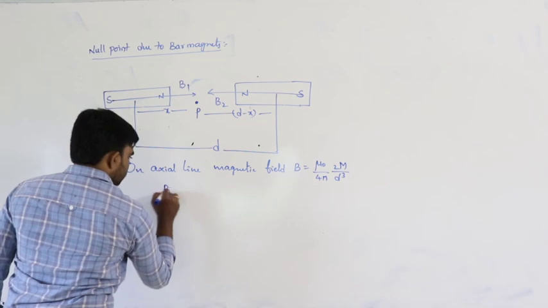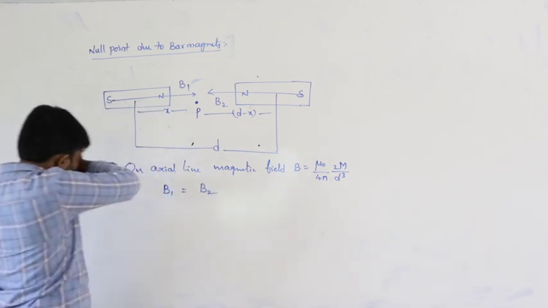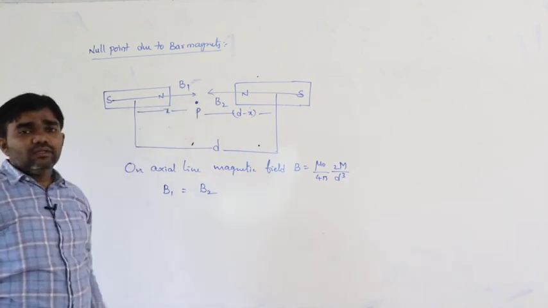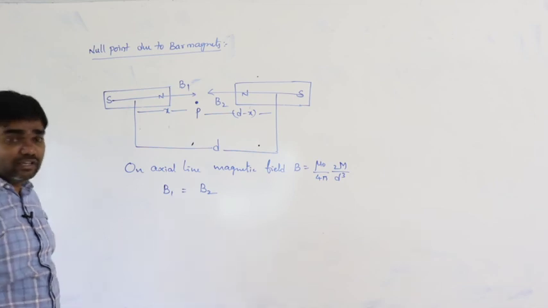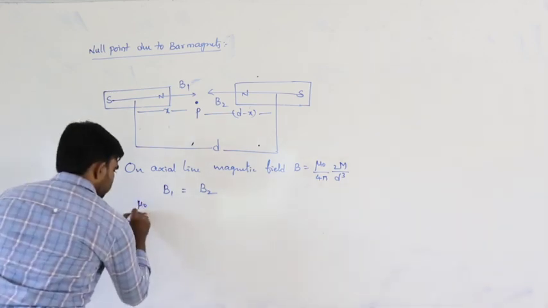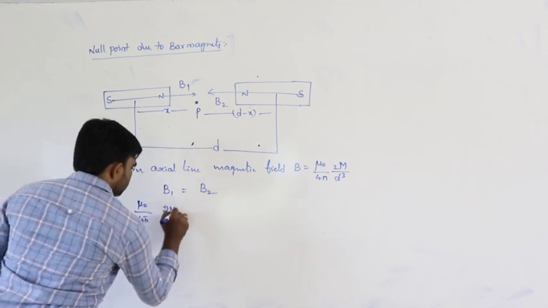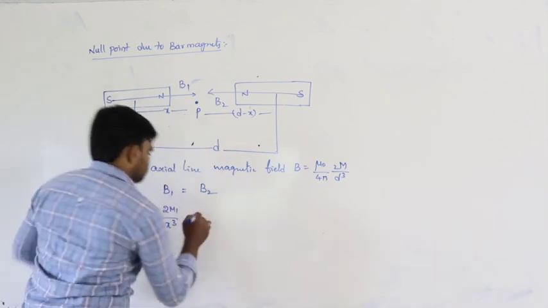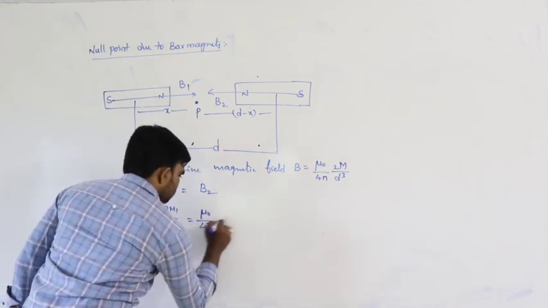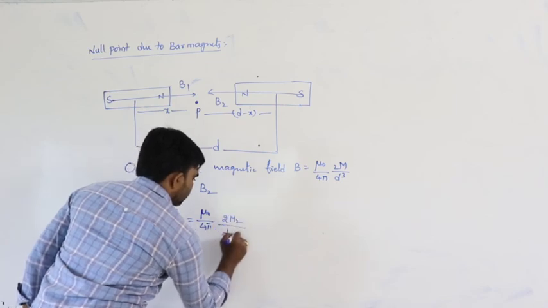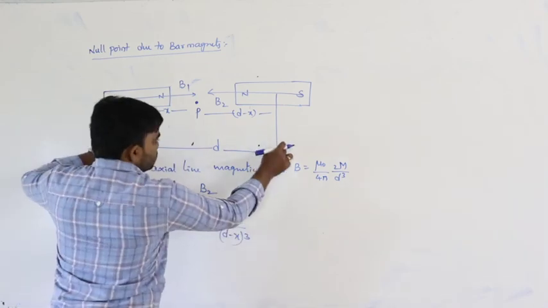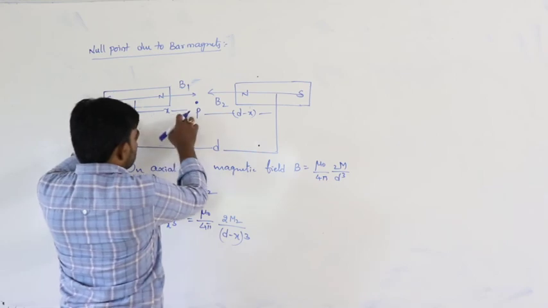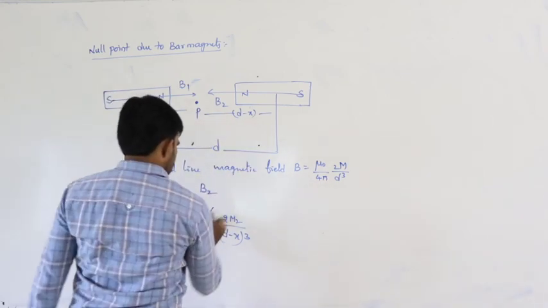So, if B1 is equal to B2 at the point P, then only a null point exists. Null point means the net magnetic field is 0. So it is mu naught by 4 pi 2 m1 by x cube, because the point P is at a distance x, equal to mu naught by 4 pi 2 m2 by (d minus x) whole cube. The distance between the two centers of the magnets is d. From the first center it is x, next it is d minus x.